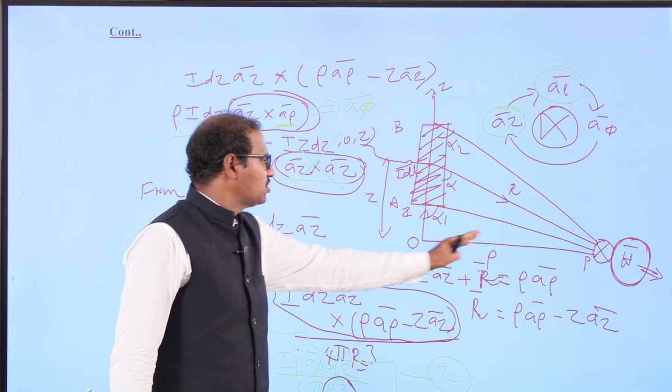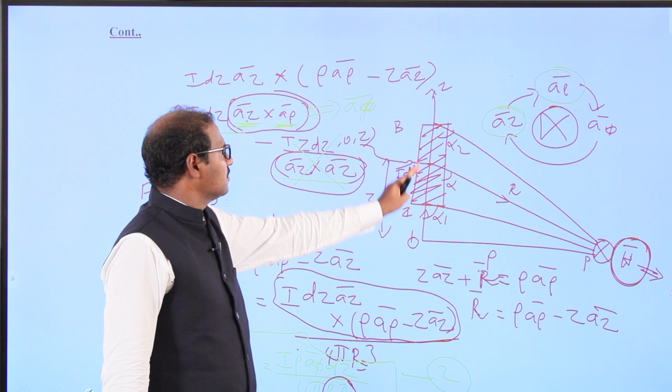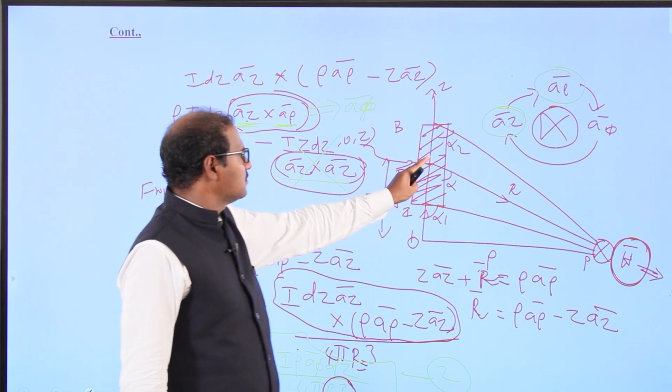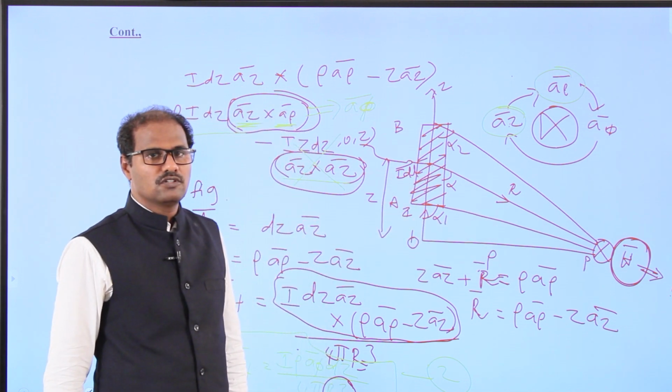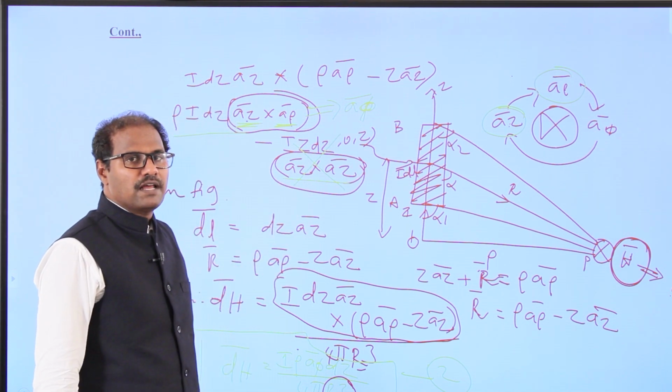From the origin to the position point we call this rho. From the origin to the center of the element, the distance is z. From the center of the element to the position point we call this R. With the help of the Biot-Savart law we can apply that.